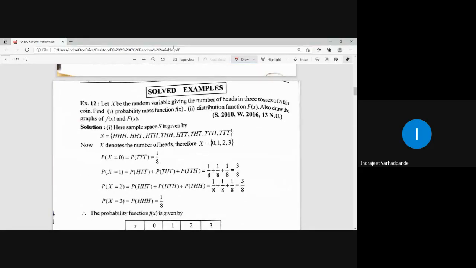Next example. What is the example? Let x be the random variable giving number of heads in 3 tosses of a fair coin. Find probability mass function f of x, distribution function capital F of x. Also draw the graphs of f of x and capital F of x. Here we have to define the random variable as capital X. That random variable is defined by number of heads in 3 tosses of a fair coin.